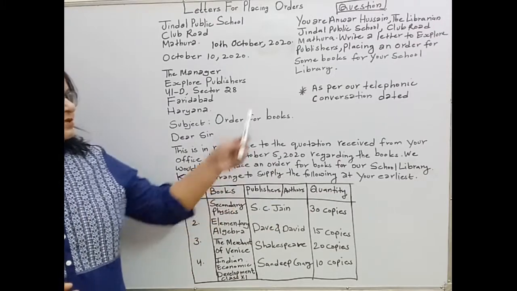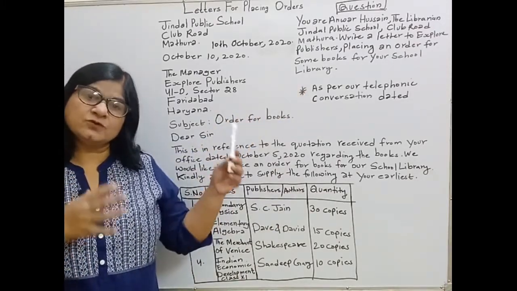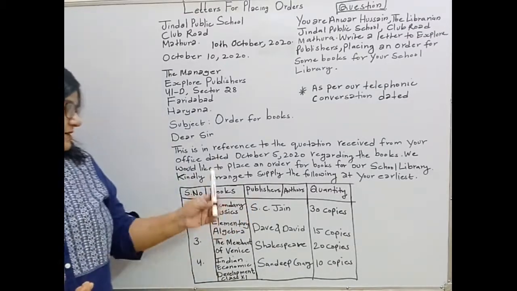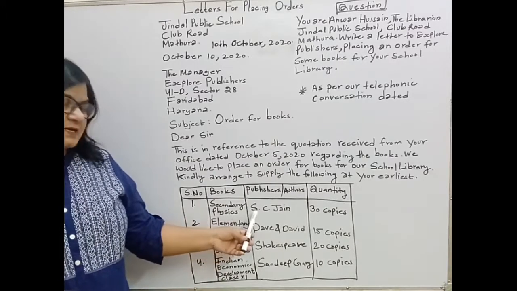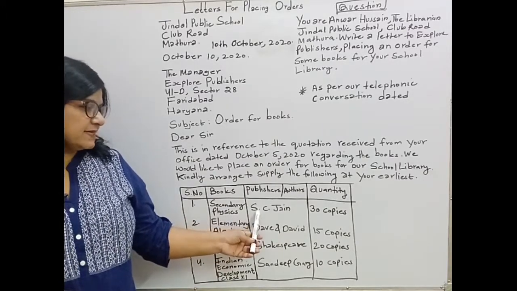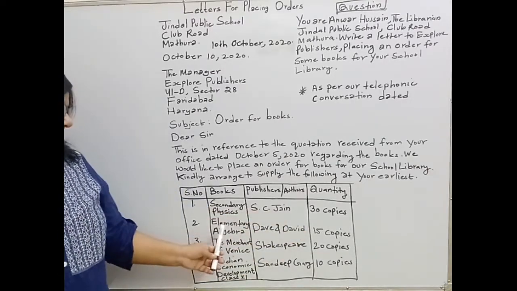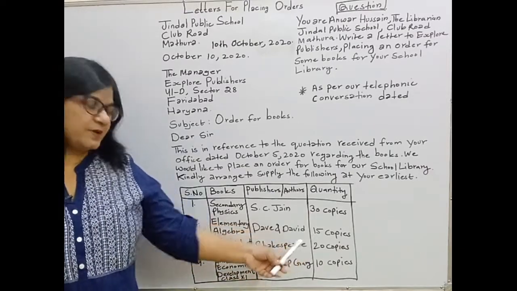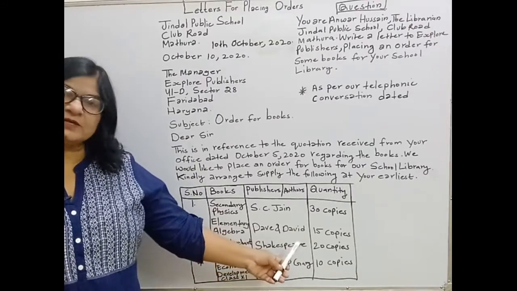And if the names of the books are mentioned in the question, then you have to write the names of those books. But if they are not mentioned, then you can write any books. So number 1, Secondary Physics, and the author is S.C. Jain, 30 copies. Number 2, Elementary Algebra, Dave and David, 15 copies. Number 3, The Merchant of Venice, Shakespeare, 20 copies.